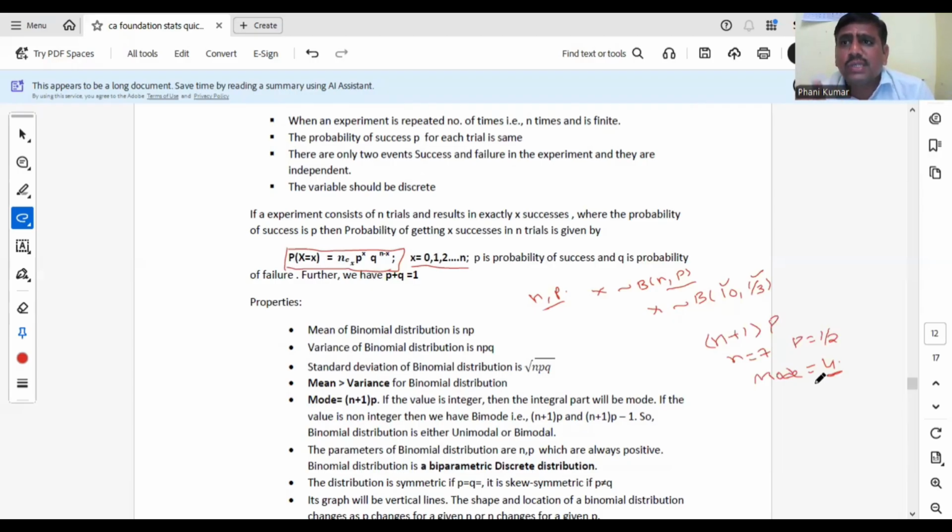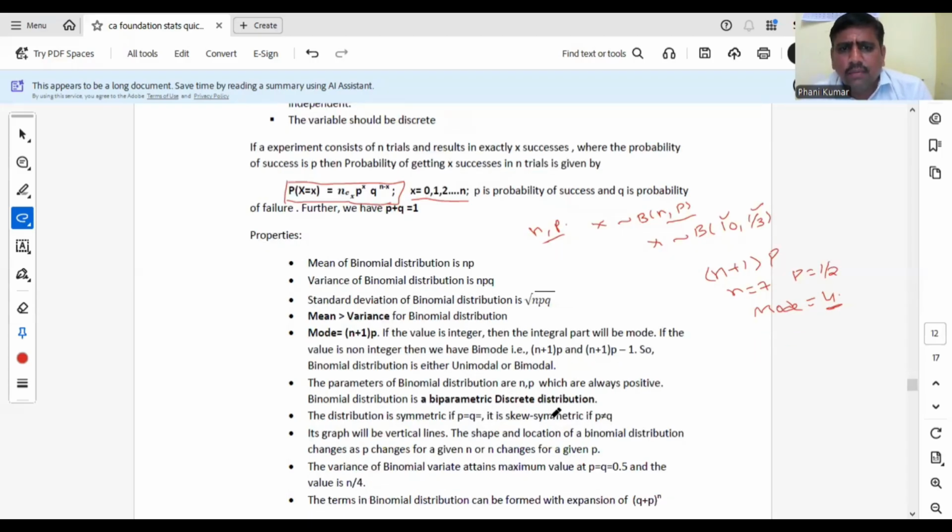If (n plus 1)p is a non-integer, say n is 6 and p is half, then 6 plus 1 is 7, 7 by 2 is 3.5. Since 3.5 is not an integer but a decimal value, consider the integral part as the mode. So 3 is the only mode. So the binomial distribution may have unimode or bimode. If (n plus 1)p is an exact value, there are two modes: that value and the value before it. If (n plus 1)p is a decimal value, the integral part of the decimal value is the mode.